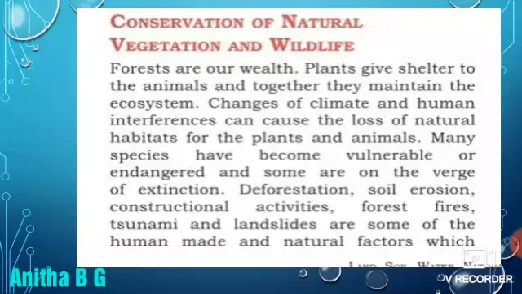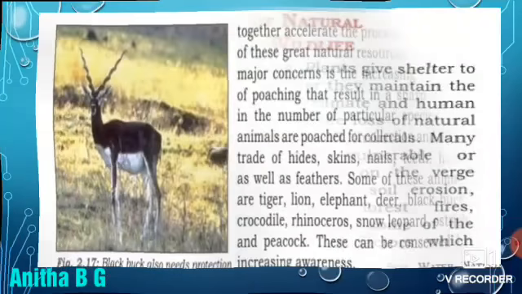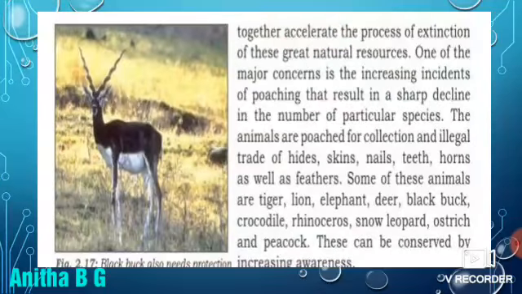Many species have become vulnerable or endangered and some are on the verge of extinction. Deforestation, soil erosion, constructional activities, forest fires, tsunami and landslides are some of the human-made and natural factors which together accelerate the process of extinction of these great natural resources.